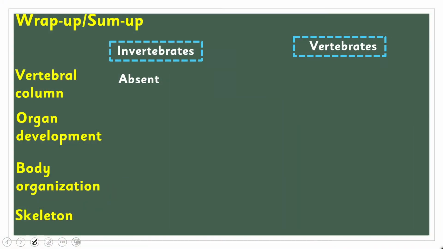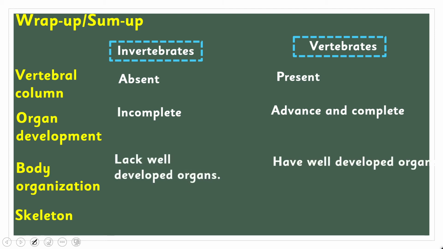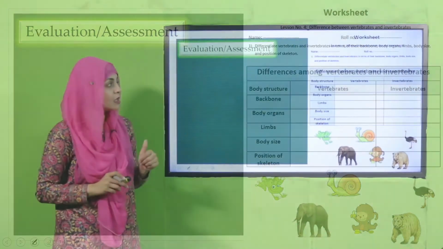So my dear students, today's wrap up. Vertebral column, in invertebrates it is absent, in vertebrates it is present. Organ development, in invertebrates it is incomplete, whereas in vertebrates it is advanced and complete. So body organization, lack well developed organs and have well developed organs in vertebrates, and the skeleton in invertebrates is exoskeleton, whereas in vertebrates it is endoskeleton. So this was the wrap up. This is what we have learned today.